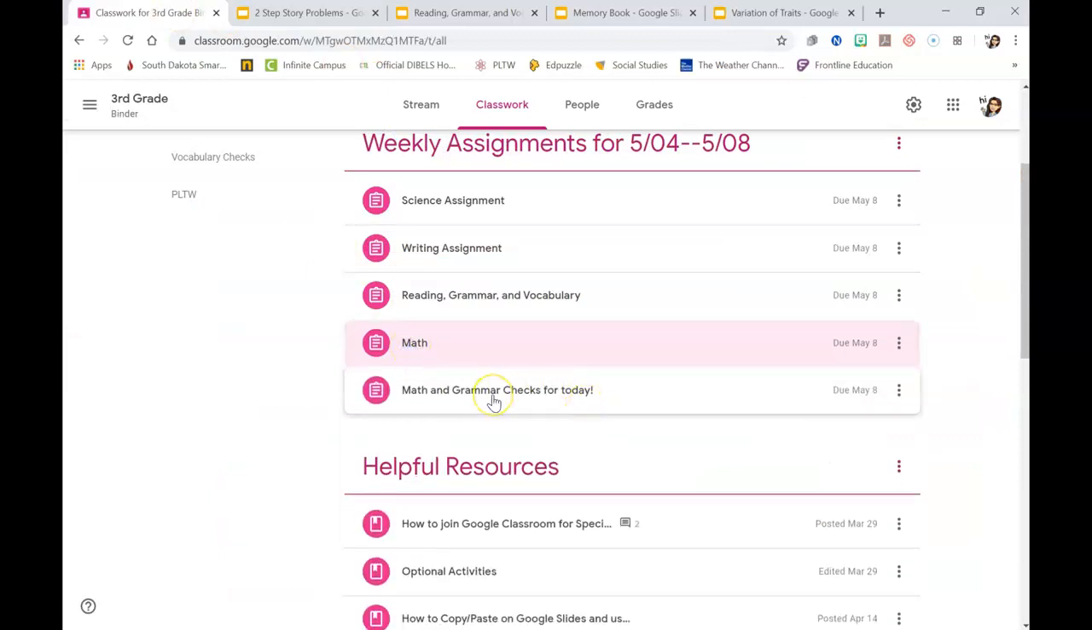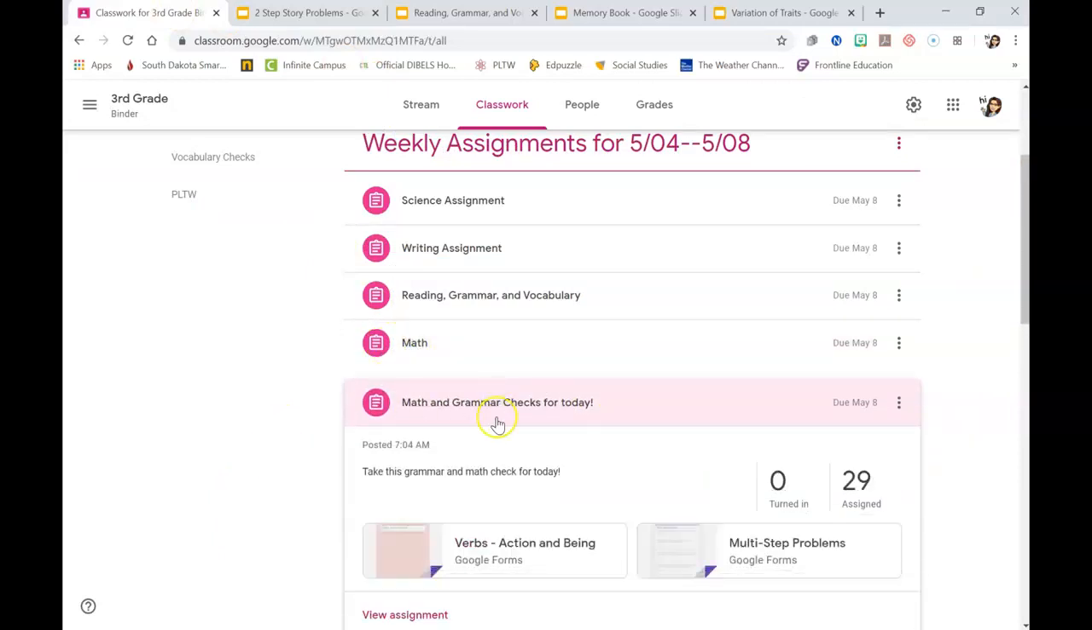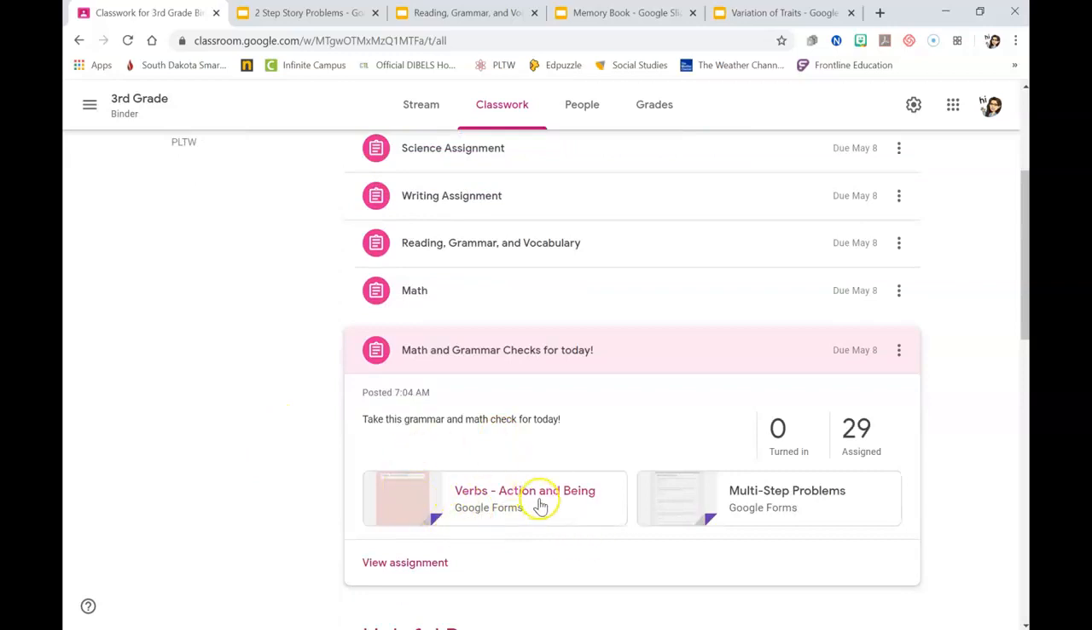And then I did add a math and grammar check for you today. So go ahead and click here. There's a verb quiz to take and then a multi-step math problem quiz to take as well, just to make sure you're getting it, you're understanding verbs and multi-step problems. It's just a way for me to check to see how you're doing so far with those 2 skills.